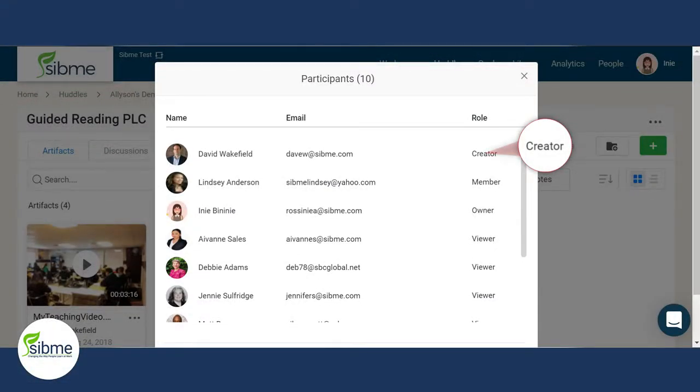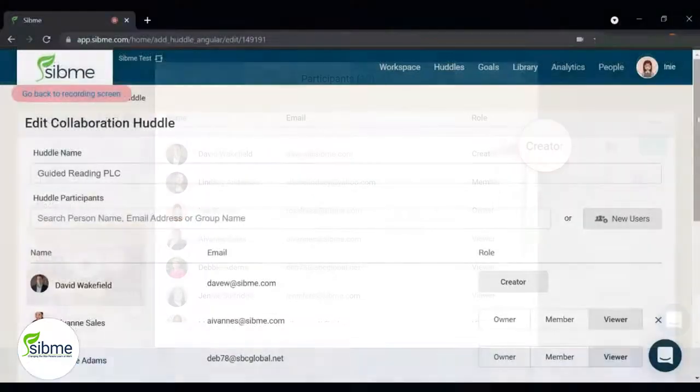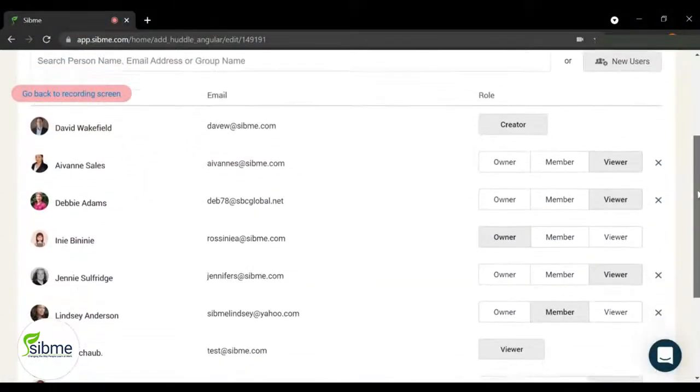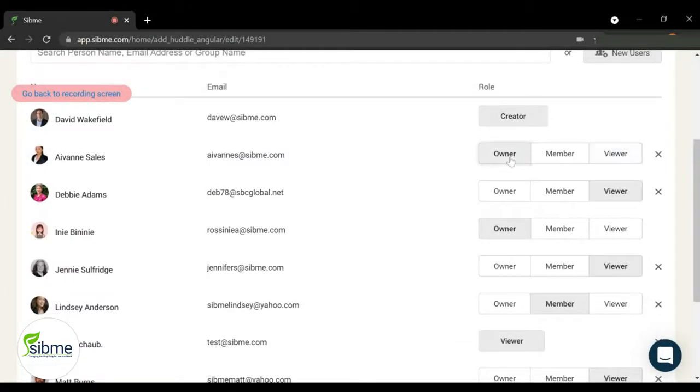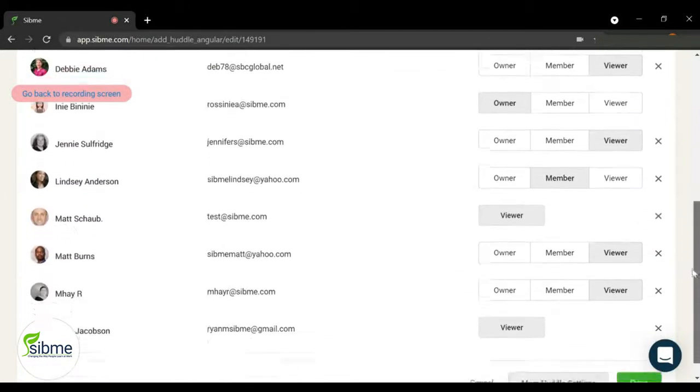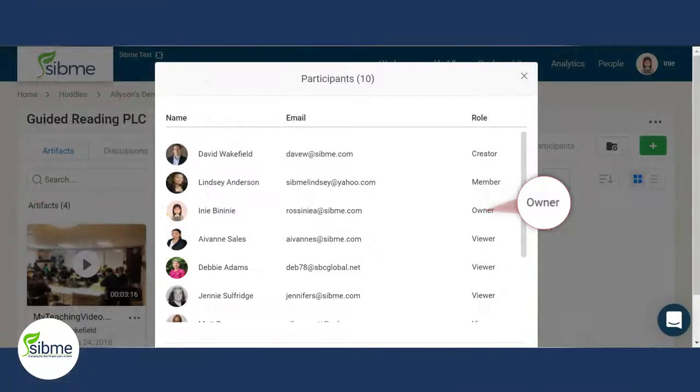The creator is the huddle manager with the ability to manage huddle settings, artifacts, and comments shared in the huddle. The creator can also give this management permission to others in the huddle by making them an owner. Like the creator, owners have the ability to manage huddle settings, artifacts, and comments shared by anyone in the huddle.